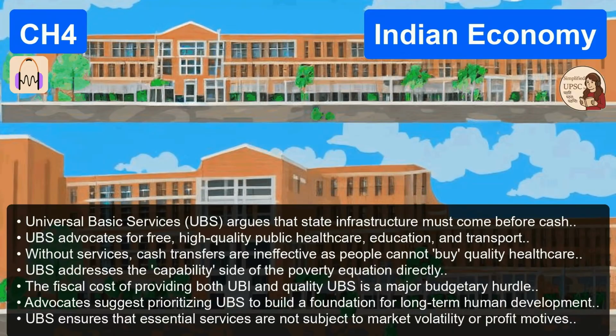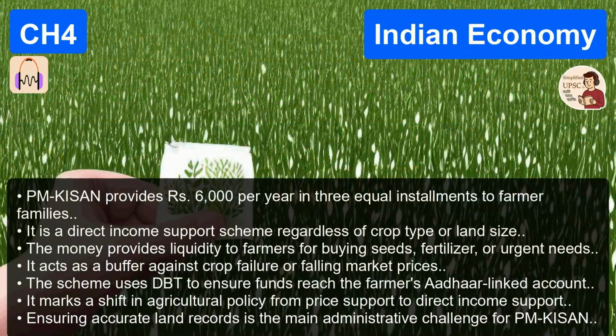So the UBS advocates say, they argue that India is not ready for UBI. They argue that the state's limited fiscal resources must first be deployed to build universal basic services: world-class free public health, free quality education, clean drinking water, sanitation. Because once you provide those services universally, you automatically raise the capability of the poor to earn their own income. Right.